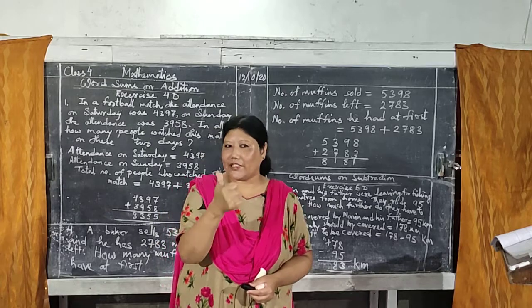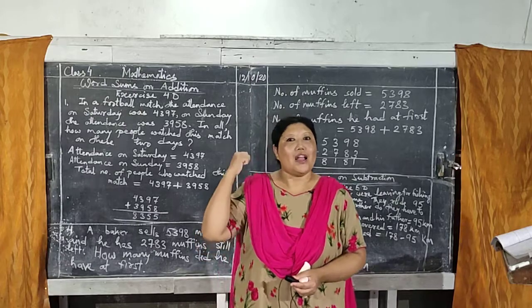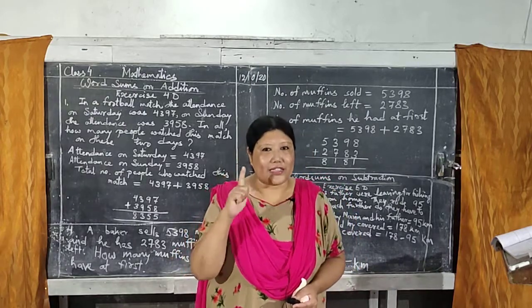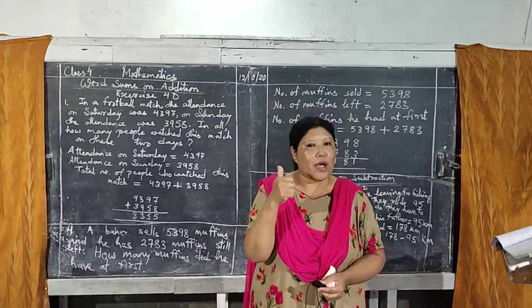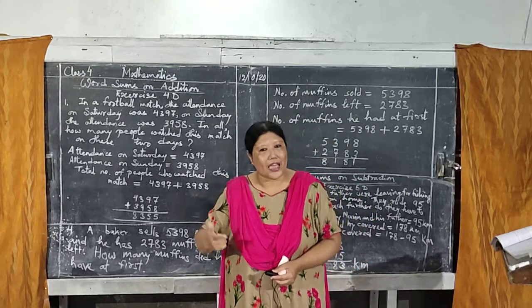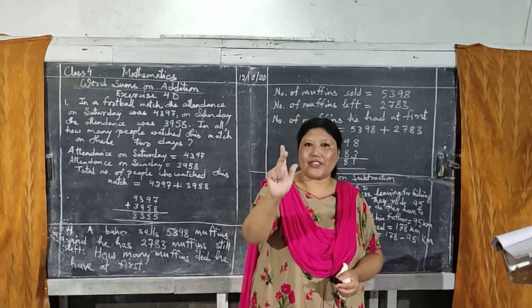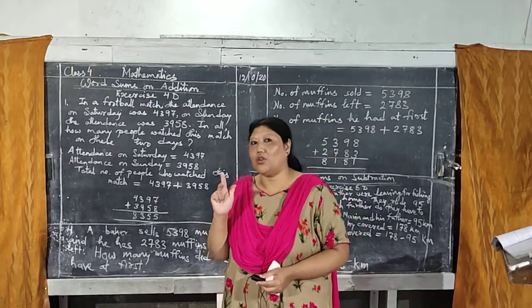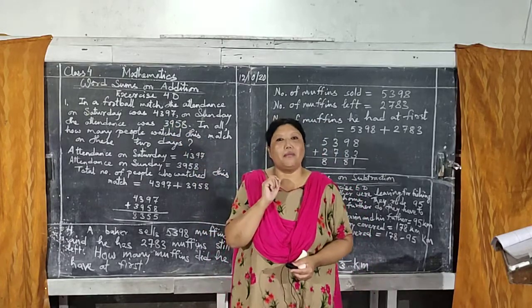So the first step is you have to read the question until you understand. Second step is understand. First is reading. You have to read the question again and again until you understand. And the third step is, simple thing, you have to change the number.